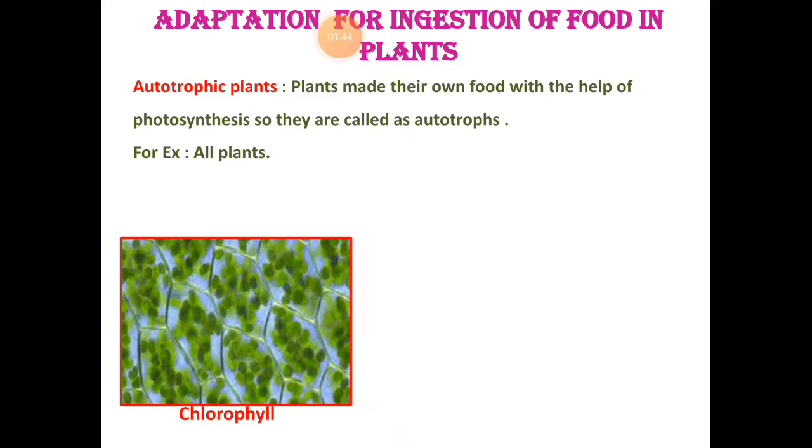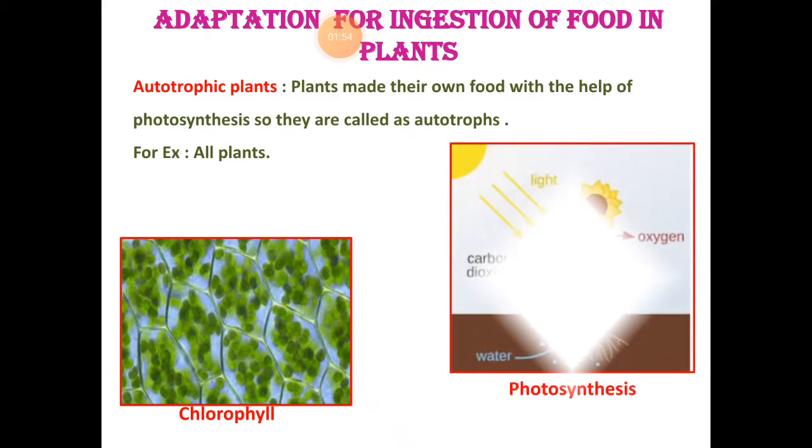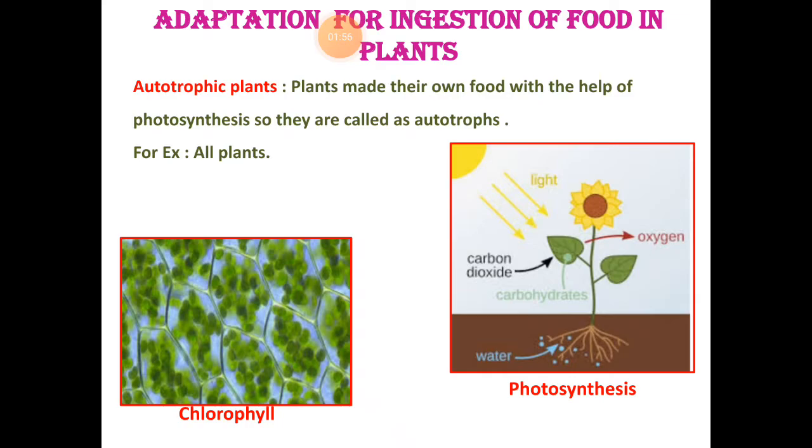Because they can synthesize their food, they are called autotrophic. That process is called photosynthesis. You all know the reaction of photosynthesis. They synthesize glucose and oxygen for us.